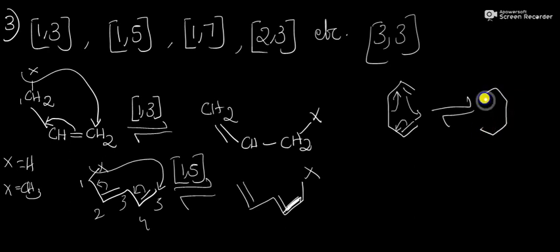Here is a double bond, and here also a double bond, and this single bond breaks, and here a sigma bond will form. This is an example for a 3,3-sigmatropic rearrangement reaction, or it is called the Cope rearrangement reaction.